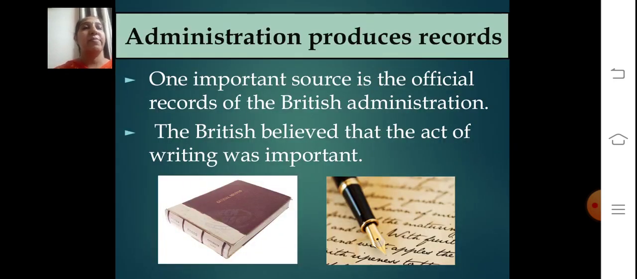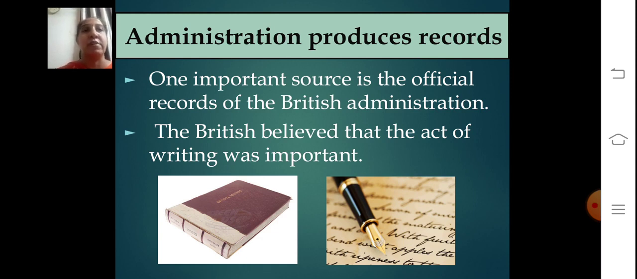Now, administration produces records. Let's begin with the main important topic. One important source is the official records of the British administration. What is that one important source? That is official records. They believed that records of each and everything should be there. They believed that the act of writing was important. So every instruction, plan, policy, decision, agreement, investigation, whatever was done had to be clearly written up. This is what the British believed, that the writing act was important.